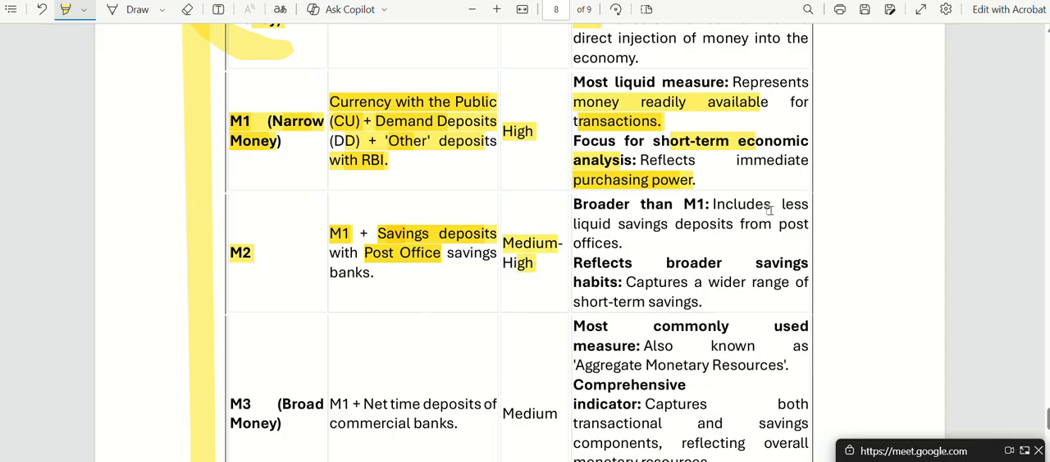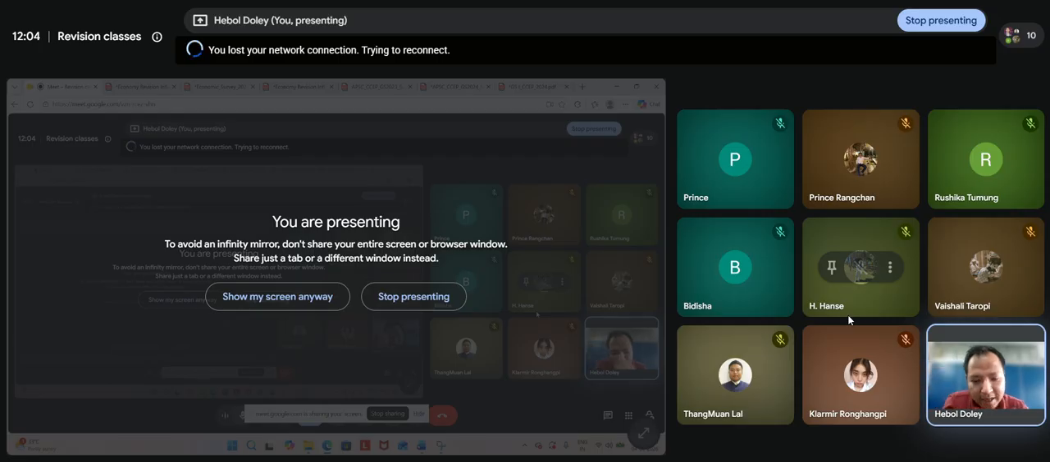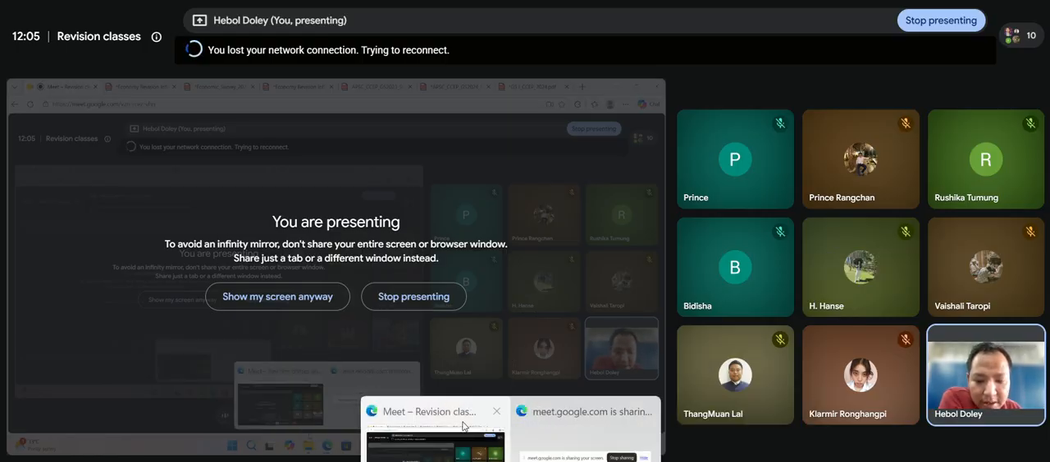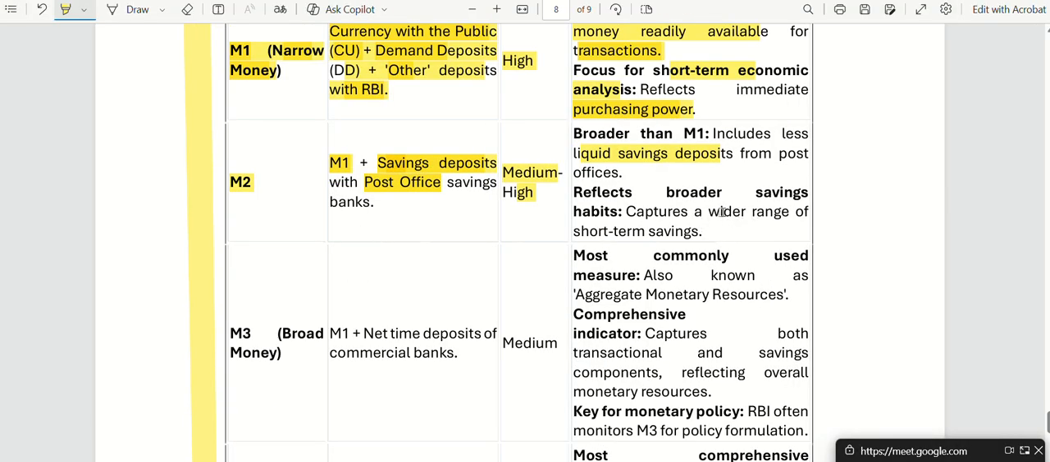Okay, so it includes less liquid saving deposits from post office, because if you save in post office, you cannot quickly withdraw like how we can withdraw from banks, right? It takes some time. It is not saying you cannot completely withdraw at all, but it takes some time from post office saving banks, if you have noticed. So that plus M1 is called M2 money. So it shows us a wide range of short-term savings. So how much people are saving in short term, we get an idea.